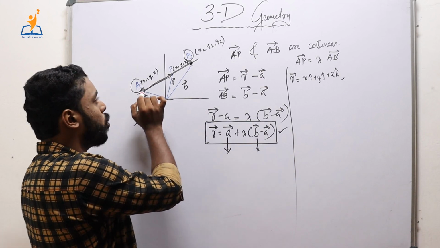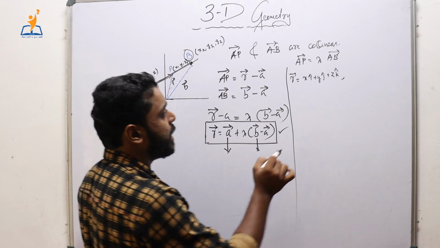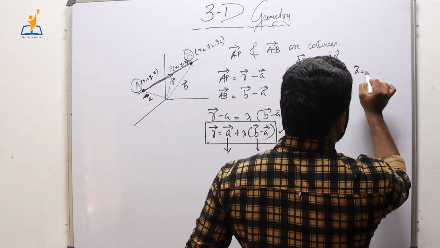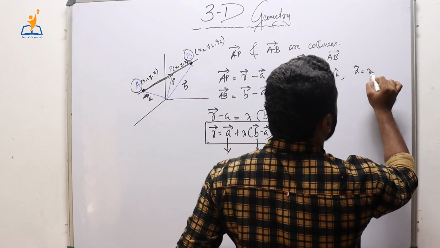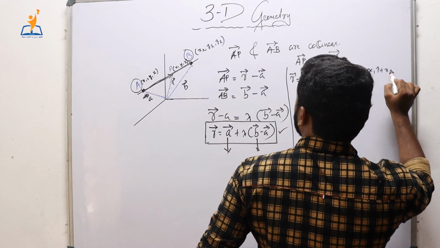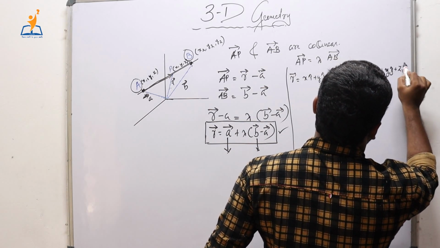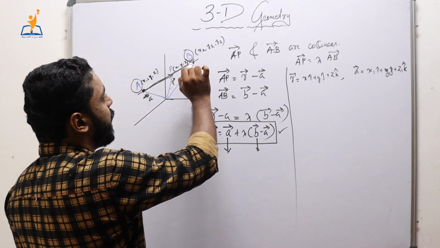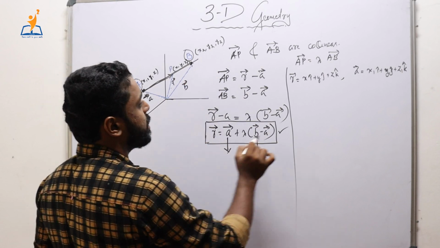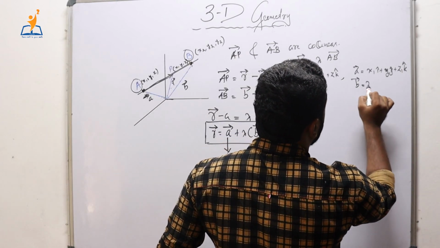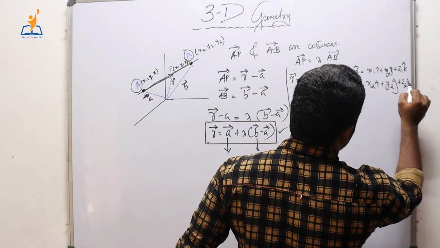Now capital A is the point x1, y1, z1, and A is the position vector of capital A. So we have vector A equal to x1 i cap plus y1 j cap plus z1 k cap, isn't it? Now B is the point x2, y2, z2. So vector B is nothing but x2 i cap plus y2 j cap plus z2 k cap, isn't it?